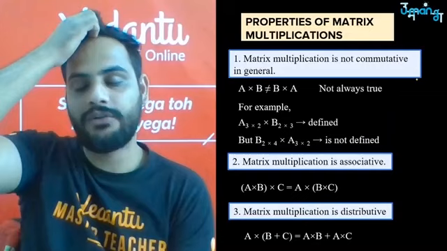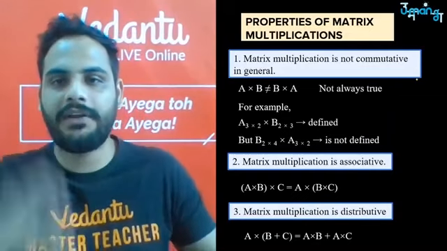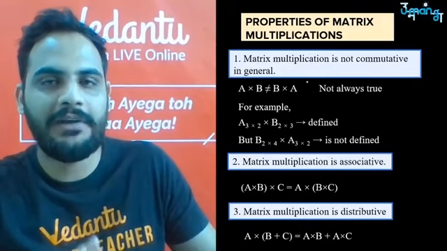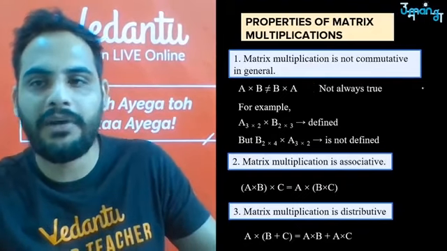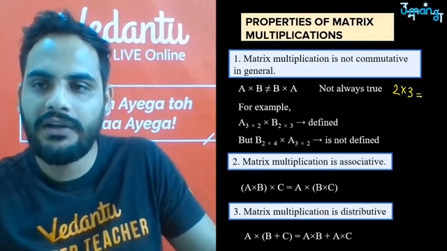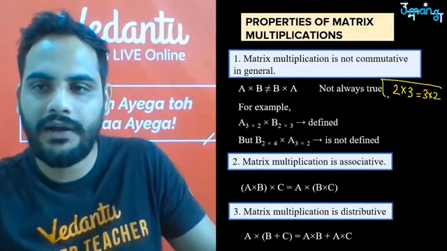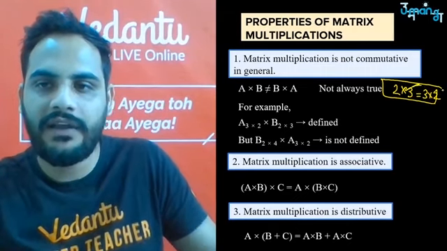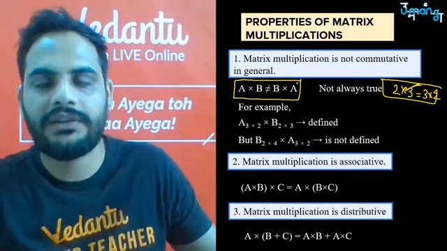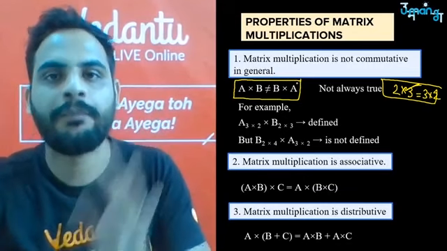Before that, let's look at some of the properties. The first property is that matrix multiplication is not commutative in general. By the way, in numbers, what is the commutative property? In numbers, I can say 2 into 3 is equal to 3 into 2, right? Both are equal to 6. That is true with numbers, but it is not true with matrices.